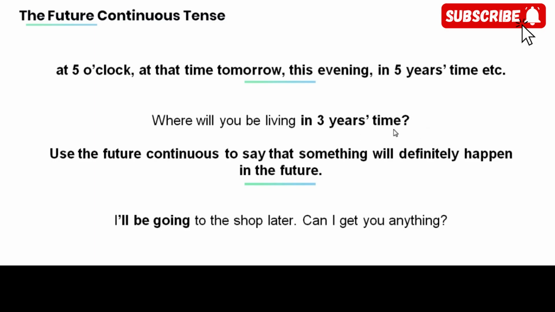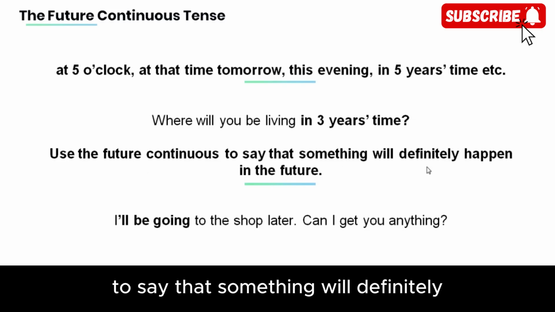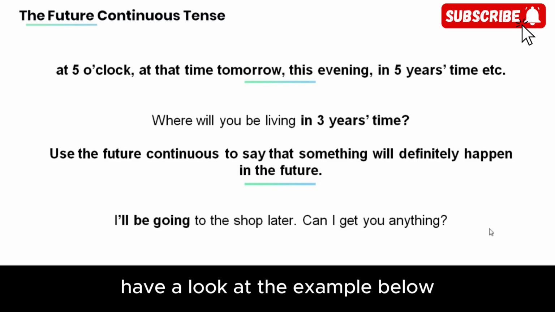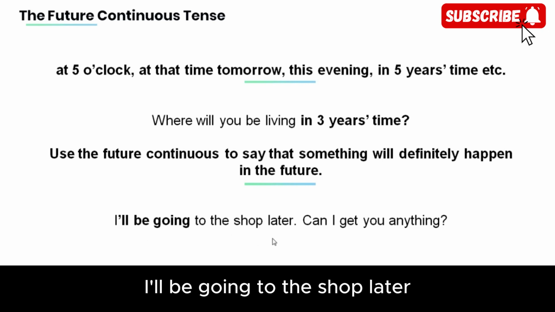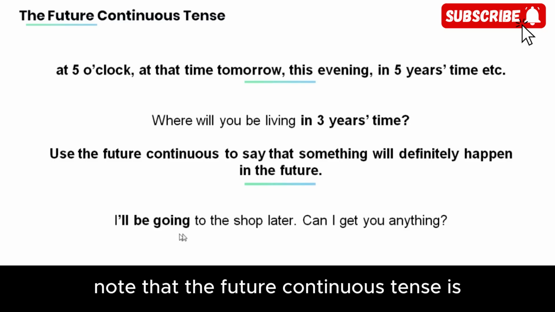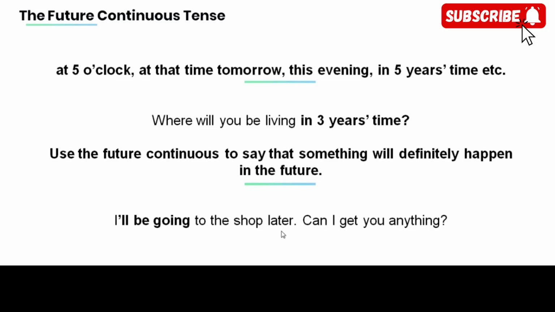Note that we also use the future continuous to say that something will definitely happen in the future. Have a look at the example below. I'll be going to the shop later. Can I get you anything? Note that the future continuous tense is used in the sentence because I will definitely go shopping later.